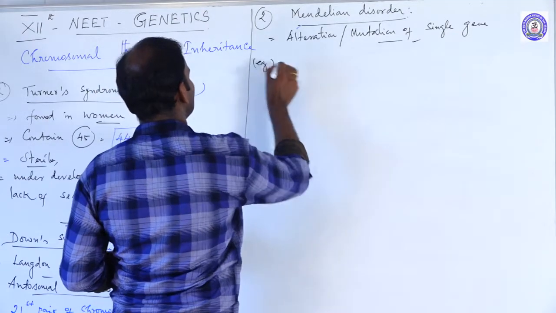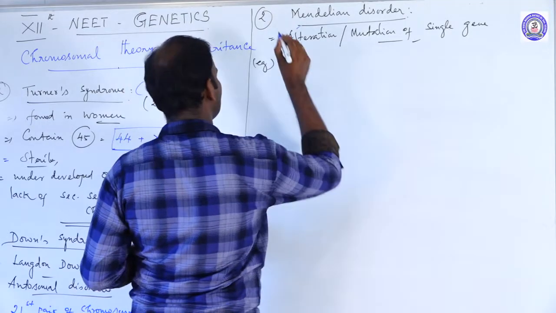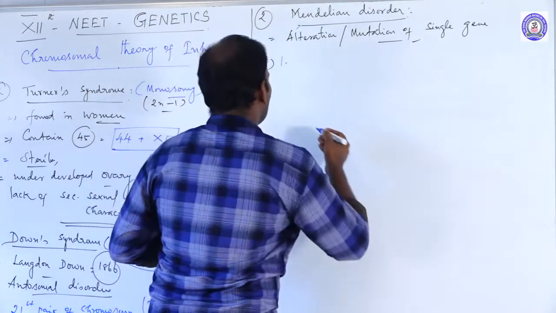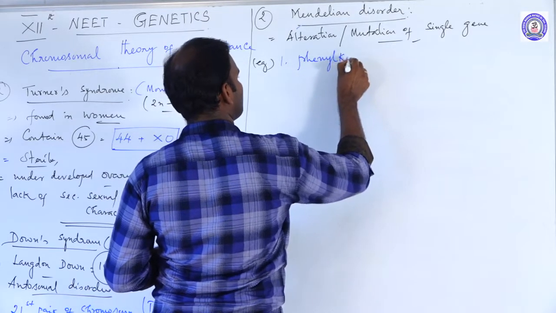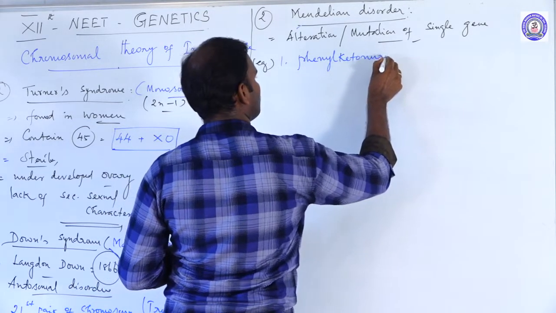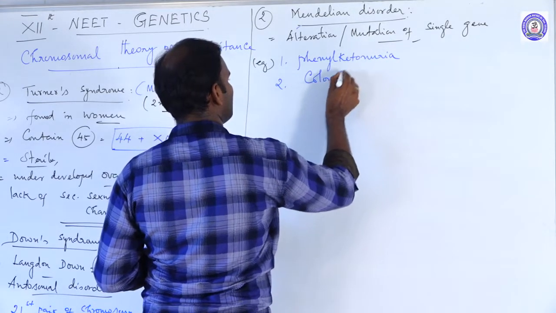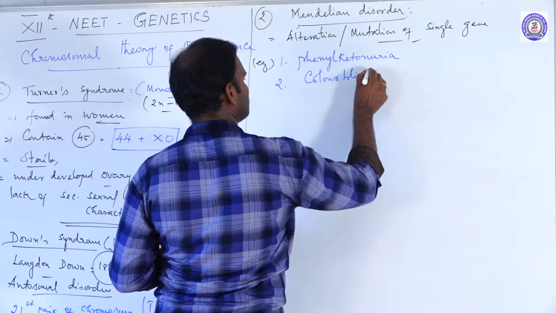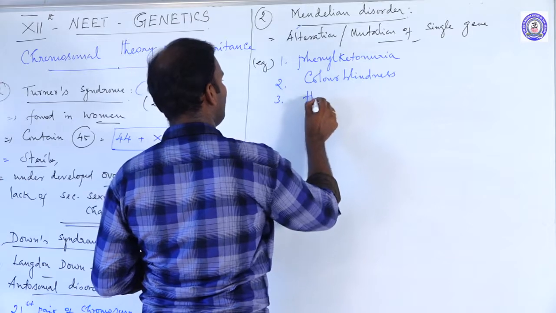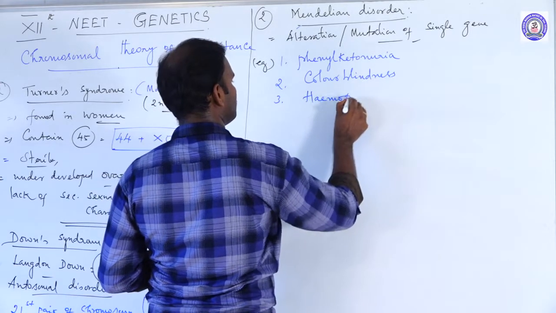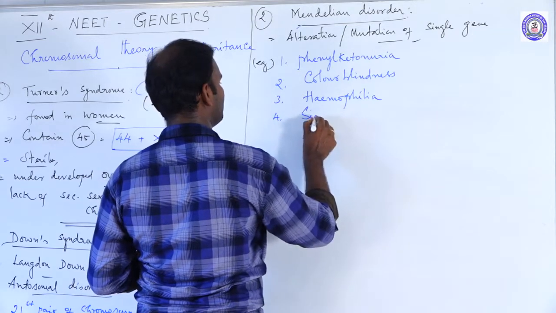Some common examples of Mendelian disorders. The first one is phenylketonuria. Second one is color blindness. Third one is hemophilia. Fourth, sickle cell anemia.